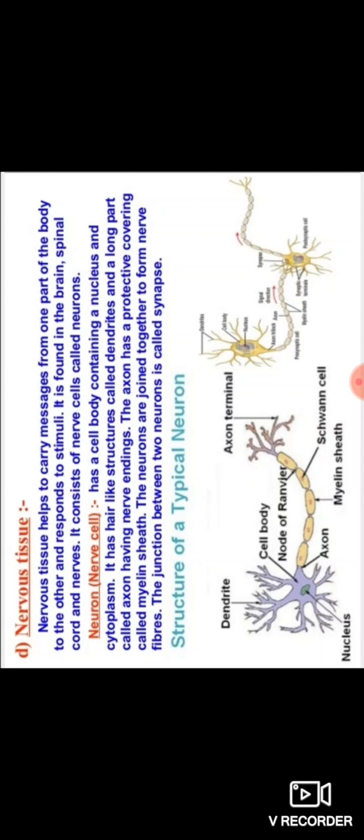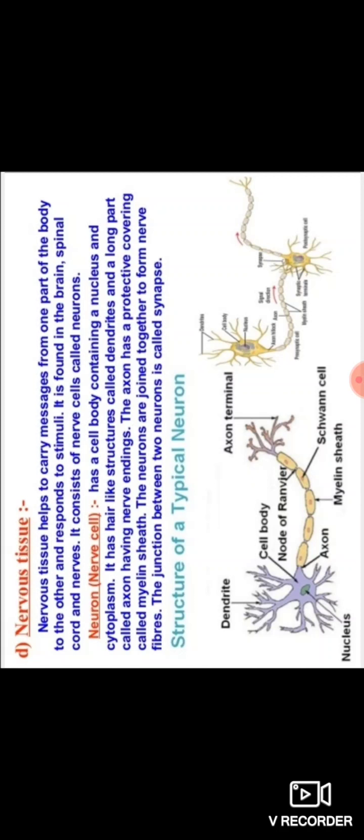So neurons, you have heard the name of the neuron. Observe the figure. The structure of a neuron is very important in your examination. So here the question arises: draw a neat labelled diagram of the structure of a typical neuron and explain it. A neuron has a cell body containing a nucleus and cytoplasm. It has hair-like structures called dendrites and a long part called the axon having nerve endings.